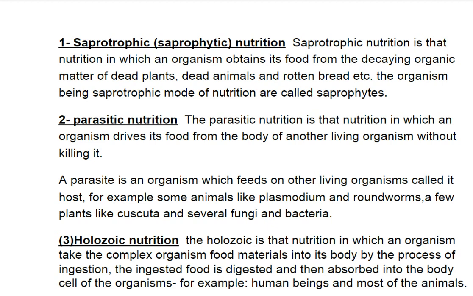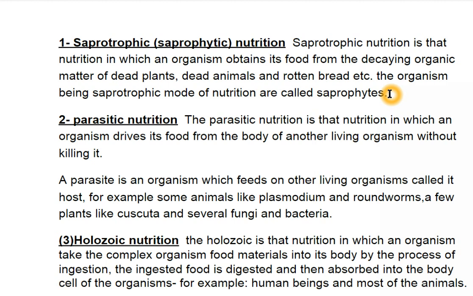Saprotrophic or saprophytic nutrition. Saprotrophic nutrition is that nutrition in which an organism obtains its food from the decaying organic matter of dead plants, dead animals and rotten bread, etc. The organisms having the saprotrophic mode of nutrition are called saprophytes.